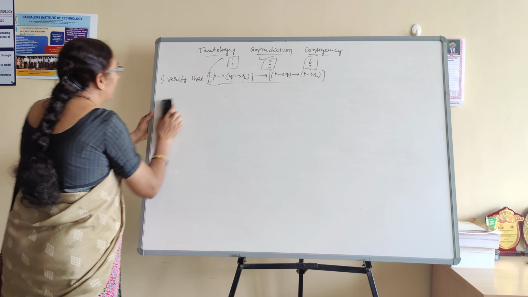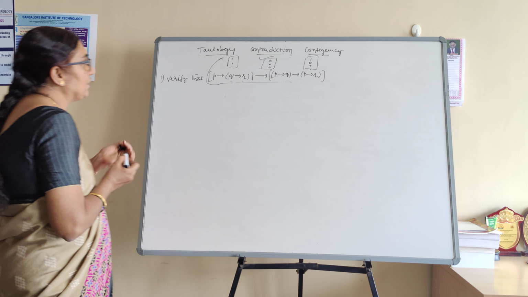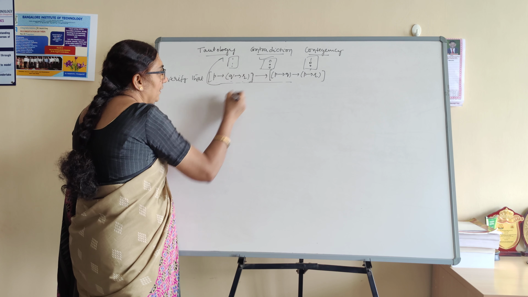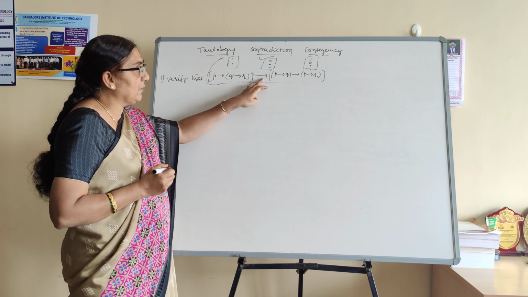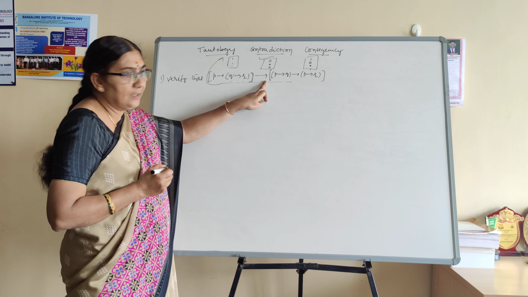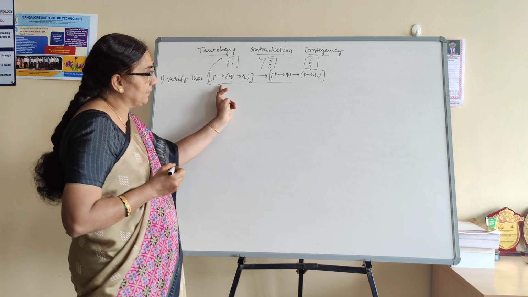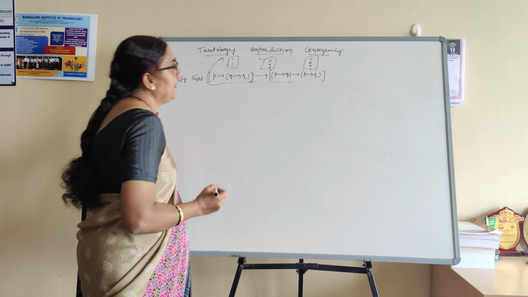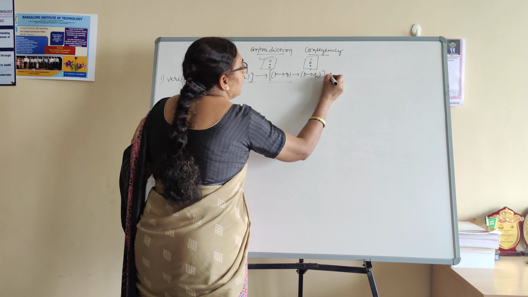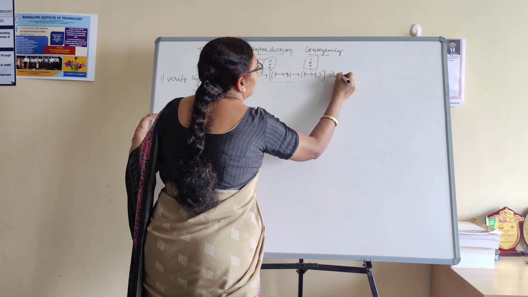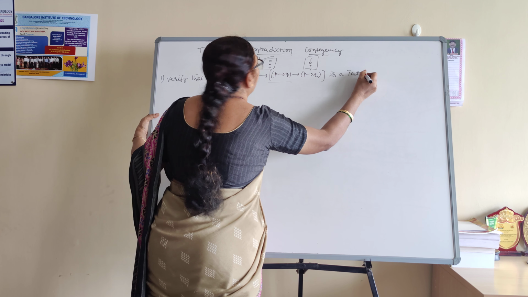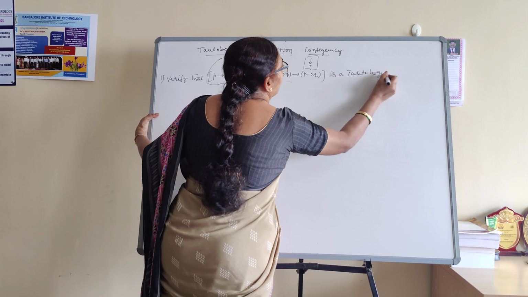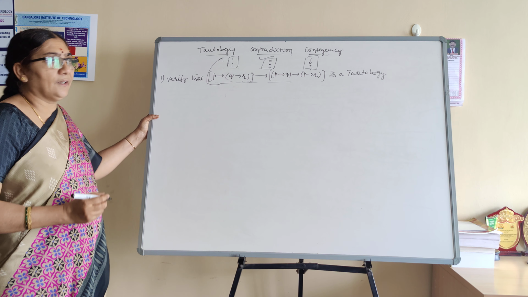Now one problem is already written on the board. The problem is: verify that P implies Q, implies P implies R, is a tautology. Here the connective is conditional. The part before the arrow mark is the hypothesis, and the part after the arrow mark is the conclusion. I want to verify that it is a tautology.